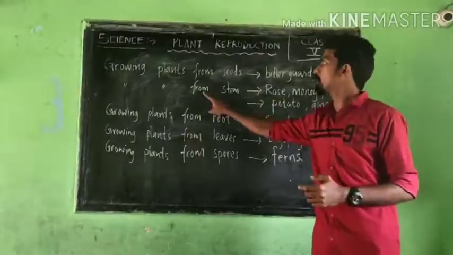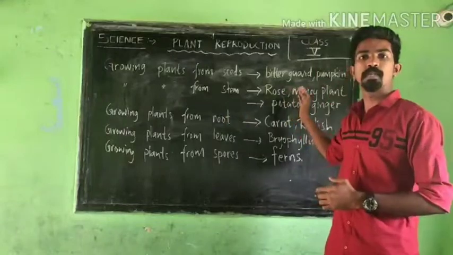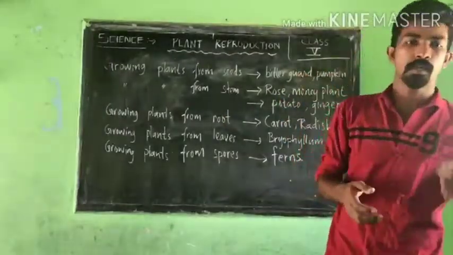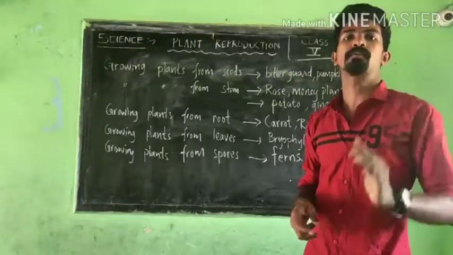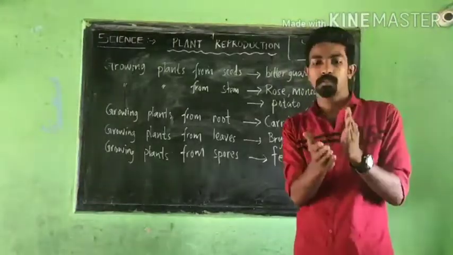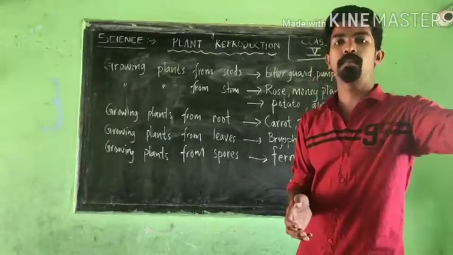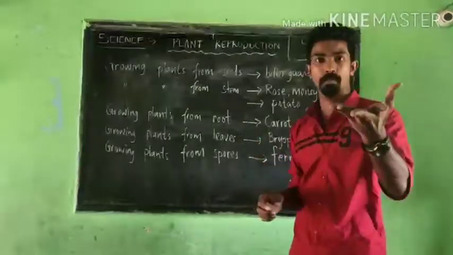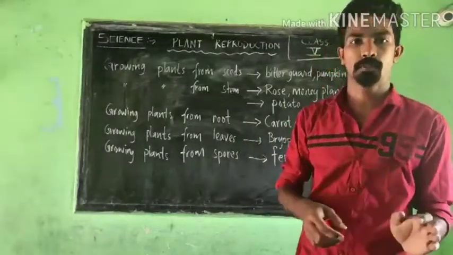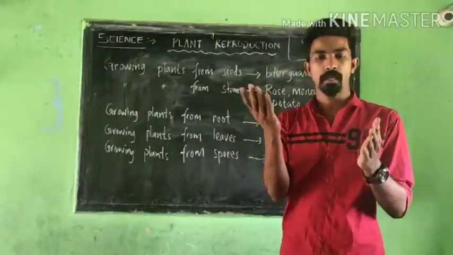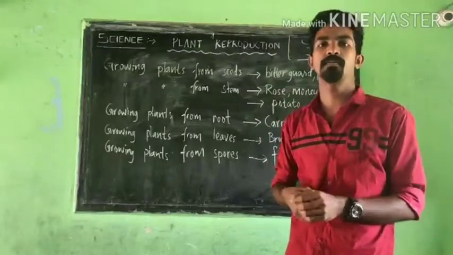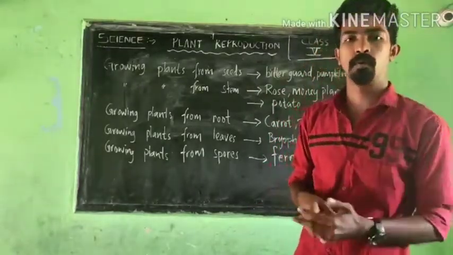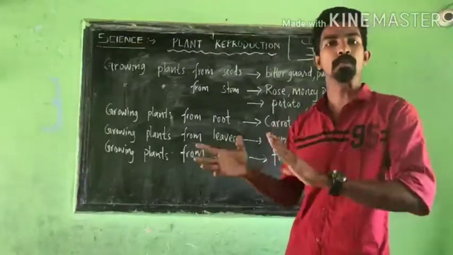And for growing plants from stem, we can use the stem cutting method. Cut the stem of a rose plant and put it in the soil. After 5 or 6 days you can see that the cut portion will become a new plant. Roots will be developed. And you may have curry leaf at home; curry leaf also becomes a new plant by the same process. Cut a small piece of a curry leaf stem and put it in the soil, provide enough air, water and warmth, and it will become a new baby plant.